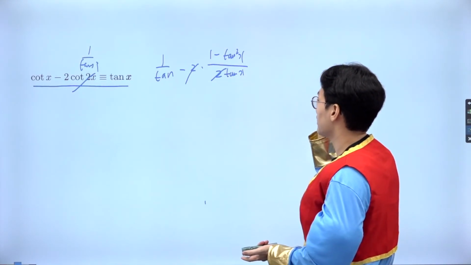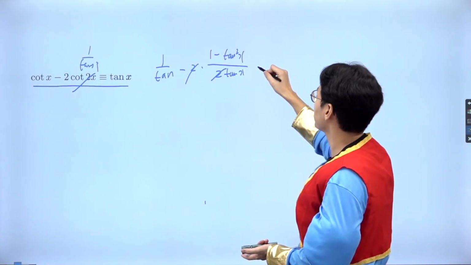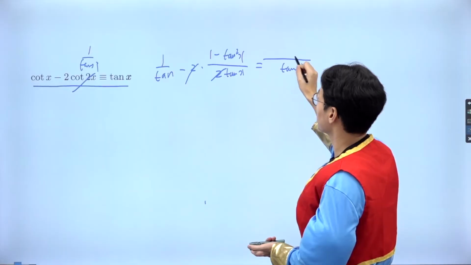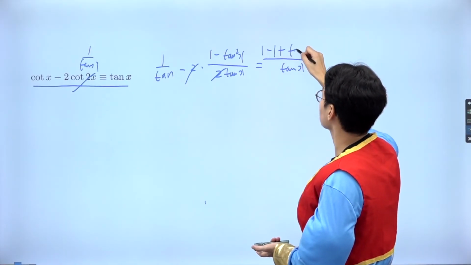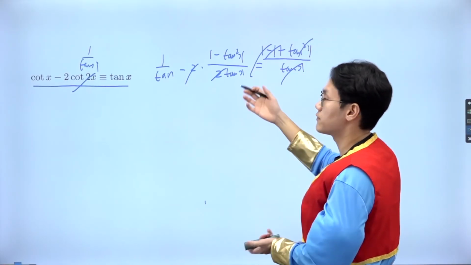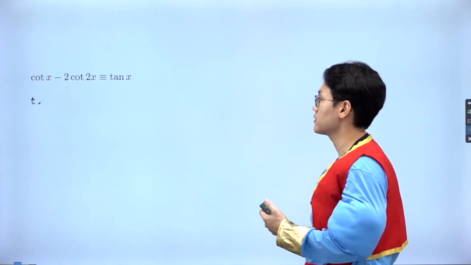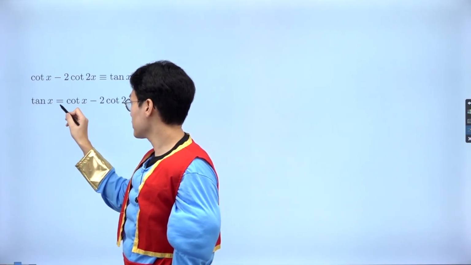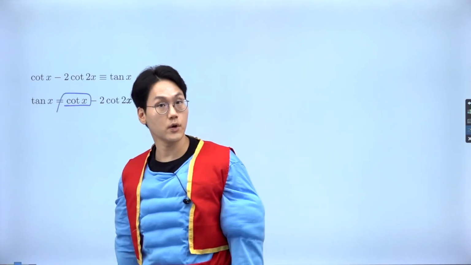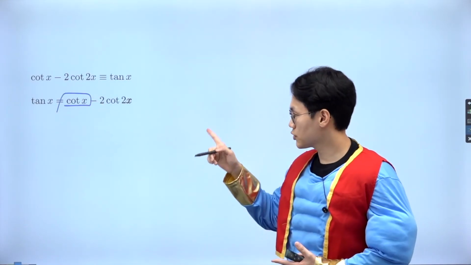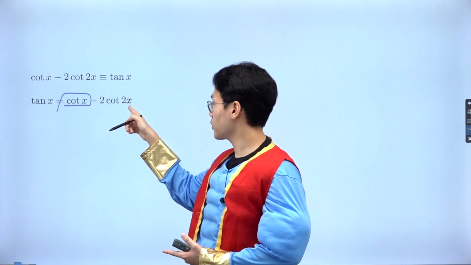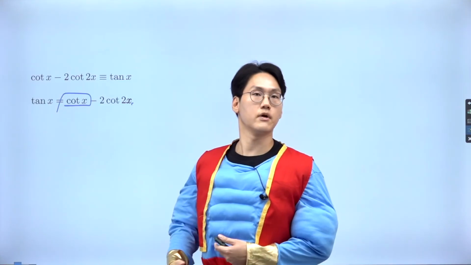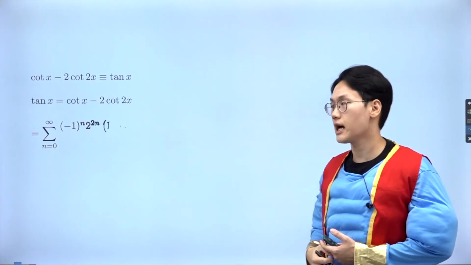So if you then put it into the common denominator, what happens? It's going to be tangent x. If you put it into the common denominator, that's going to be 1 minus 1 plus tangent squared. So it cancels out, then voila, you got the tangent x, I'm very happy with. Okay? So that's great. So tangent x is equal to that. So why I'm doing that is I already have the Maclaurin series of a cotangent, don't I? So then if you use the Maclaurin series of cotangent, but also cotangent 2x, because you just have to substitute the x with the 2x, you can derive the Maclaurin series of a tangent. Let's see how we can do that.